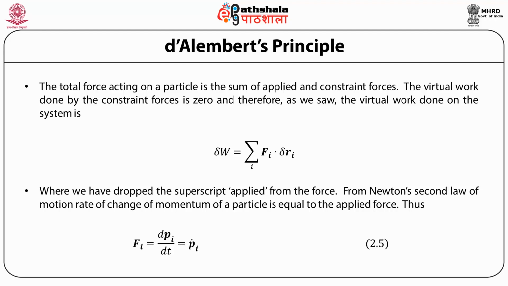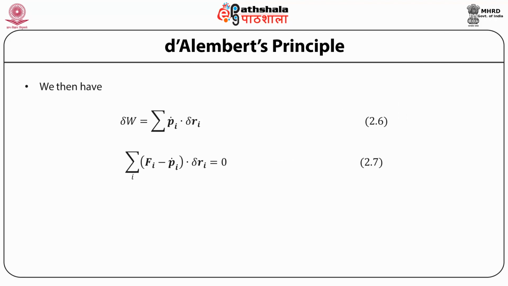And we have removed the constraint forces from our discussion altogether. Now from Newton's second law of motion, the rate of change of momentum of a particle is equal to the applied force. Thus, Fi is equal to dpi/dt, which is pi dot. Then we have delta W, that is virtual work done, is equal to pi dot delta Ri,